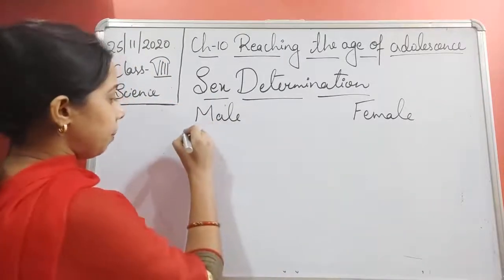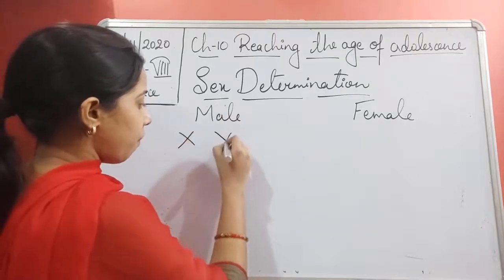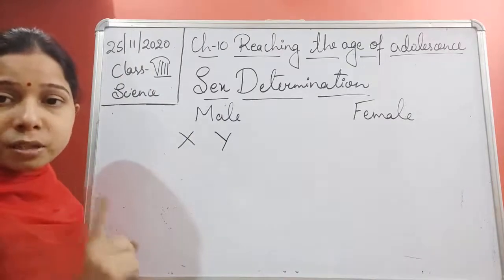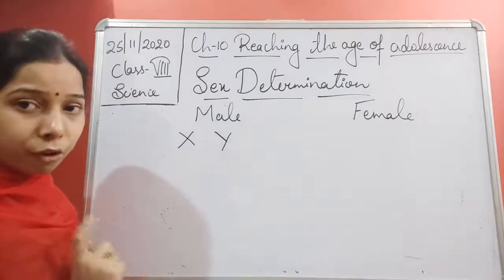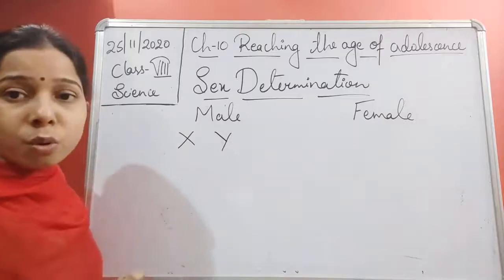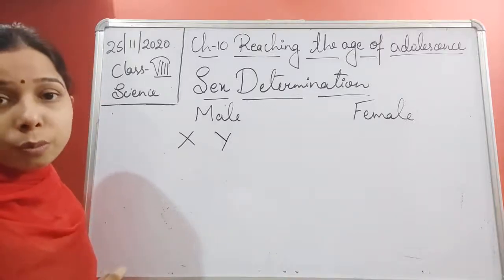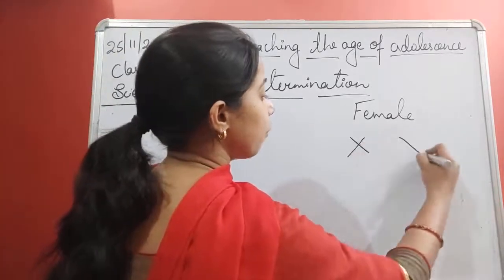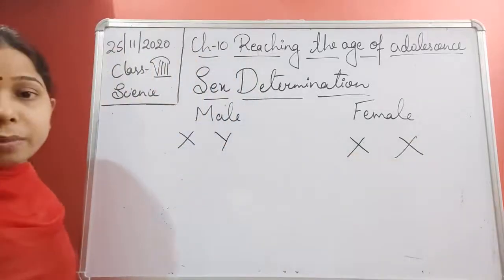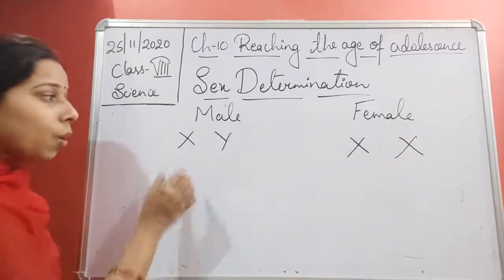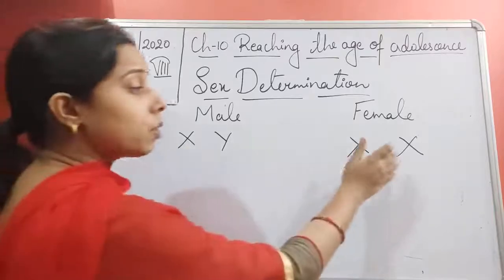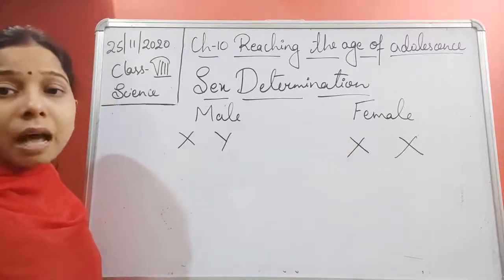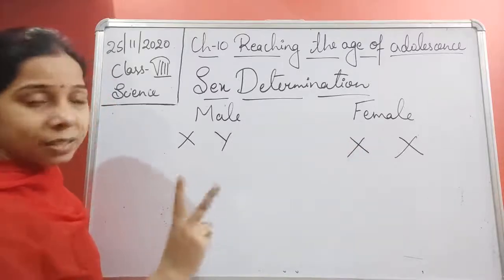If we talk about the male, students, the male has two types of sex chromosomes, one pair consisting of an X chromosome and a Y chromosome. But in the case of a female, both chromosomes are X chromosomes. So the female has two sex chromosomes, two X chromosomes.